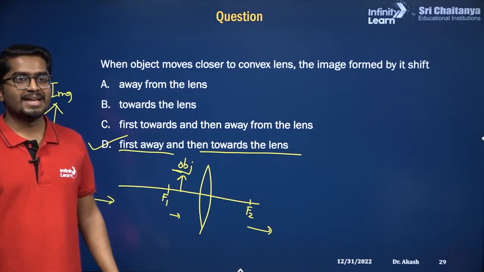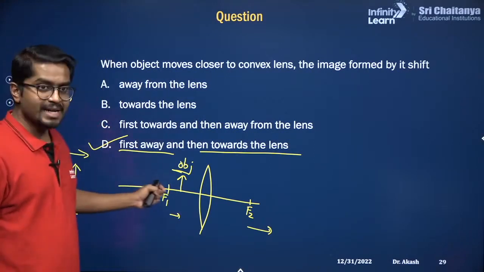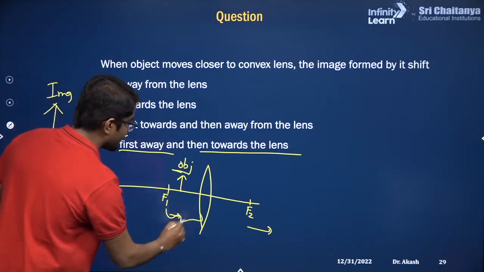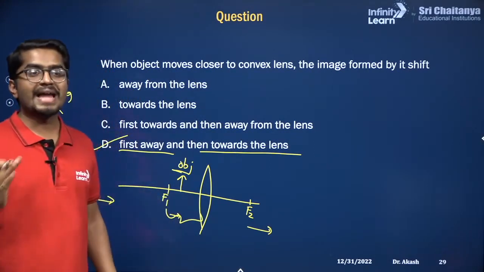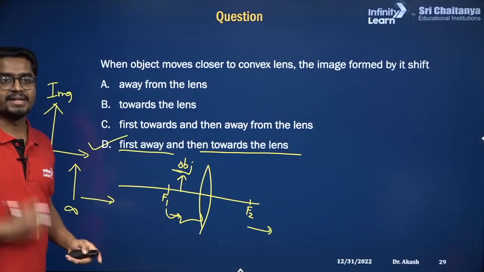Alright. Yeah, so many of you got it wrong. Why? You bring the object closer now, but after this region, it will form a virtual and erect image. So it is option number D, which is correct.